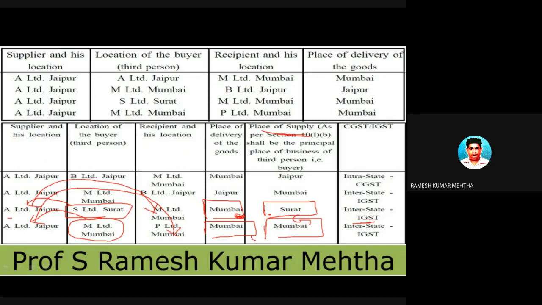Both of them are in the same state, which is Maharashtra, and the third person who is giving the instruction, who is called the buyer, is in Mumbai. So the transaction takes place between two places of the same state, Maharashtra. Hence, it is a case of